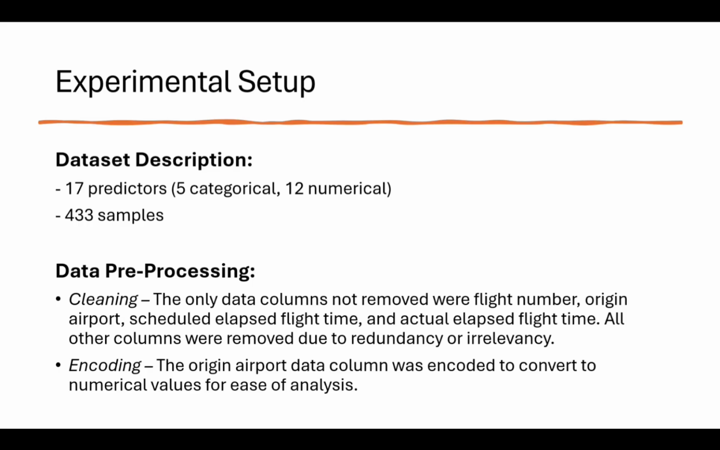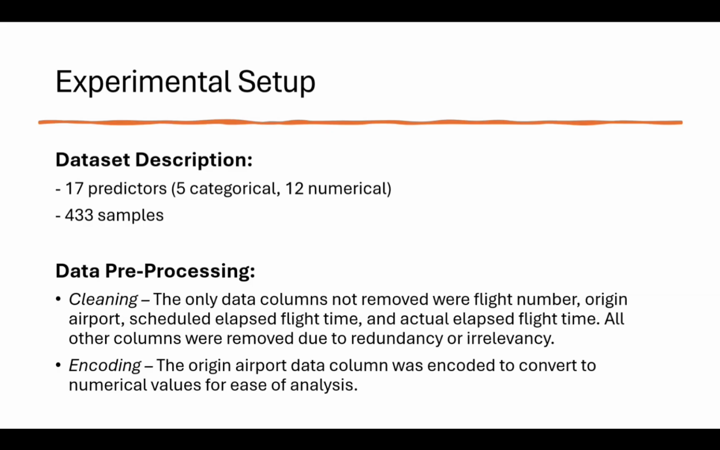The experimental setup for this project consisted of two sections: obtaining the data and then putting the data through the pre-processing phase. The dataset that was used for the forecast models in this experiment was the flight and arrival data of American airline planes coming into DFW Airport over the course of 24 hours. This dataset had a total of 17 predictors in the form of data columns. 5 of these data columns were categorical, while 12 were numerical, with each data column having a total of 433